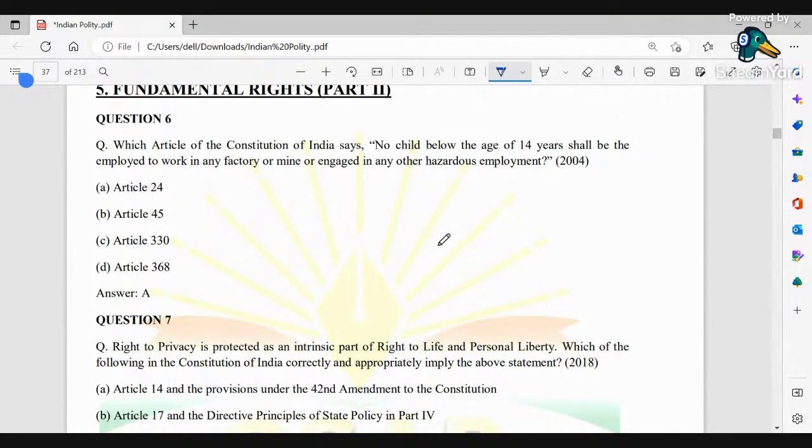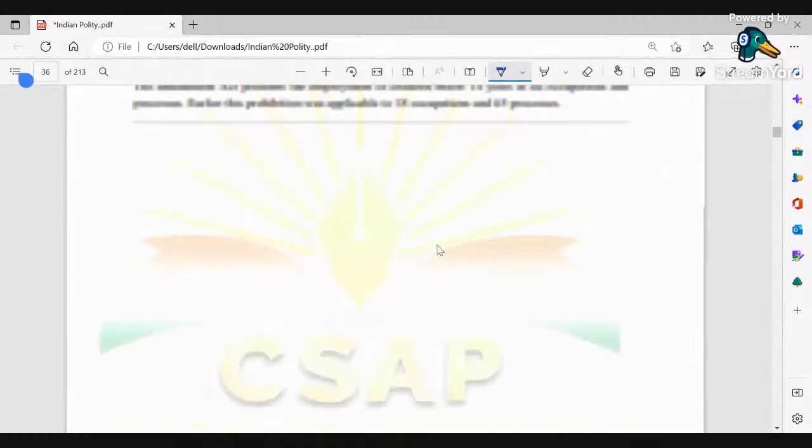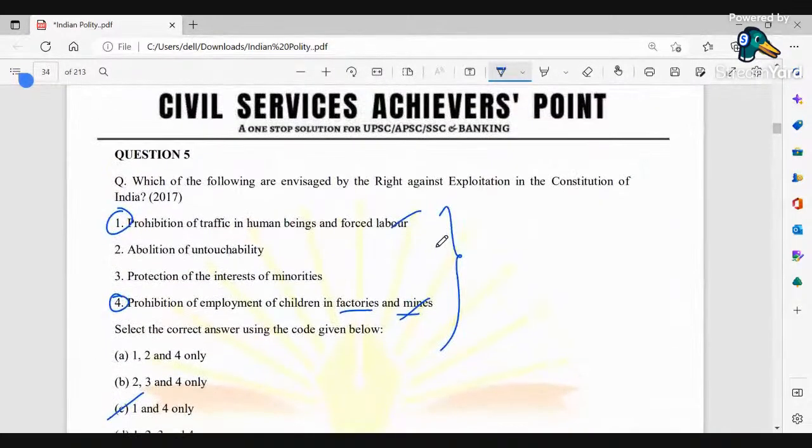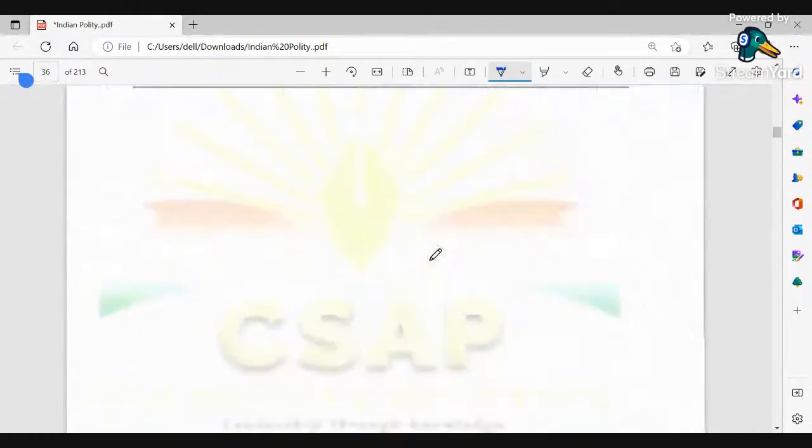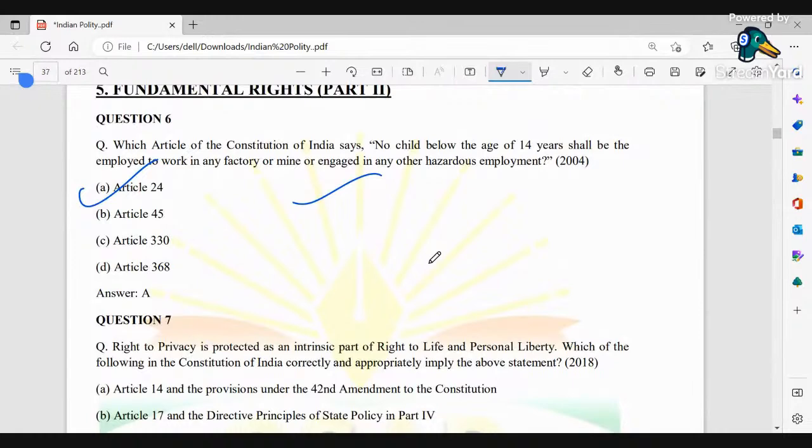Okay, now coming to the fundamental rights portion, which article of the Constitution of India says no children below the age of 14 years shall be employed to work in any factory or mine or engaged in any hazardous employment? So obviously it is under Article 24. Okay, so 24 is the article which directly says all this. Article 24 prohibits the employment of children below the age of 14 years in any factory, mine, or other hazardous activities like construction work or railways.